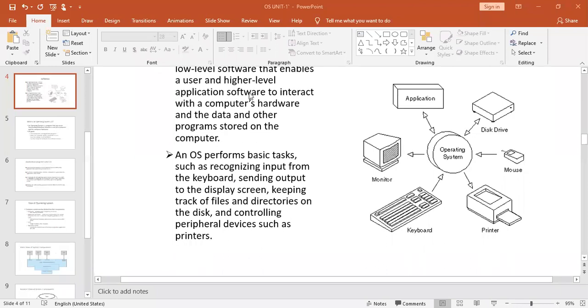Hope you are all clear with this point or not. Somebody has raised a problem that the voice is not clear. Now is it okay? Otherwise I will change my place to get a good signal. Now is it clear, how is my voice, clear or not?